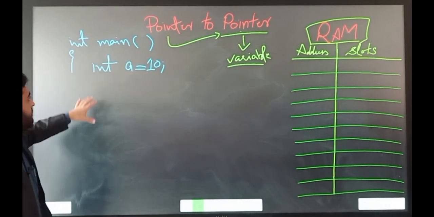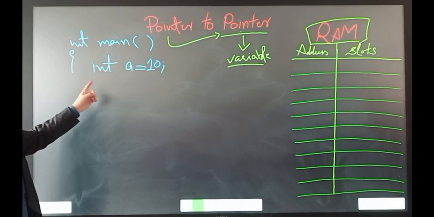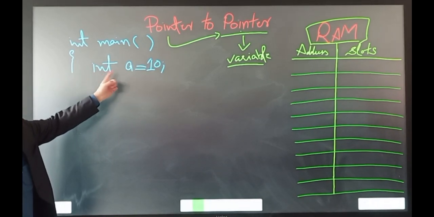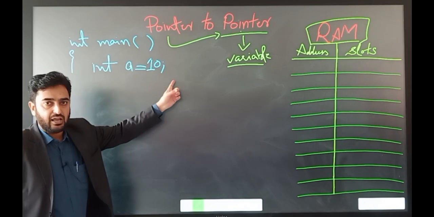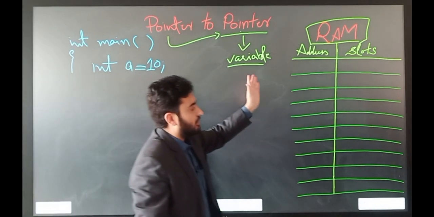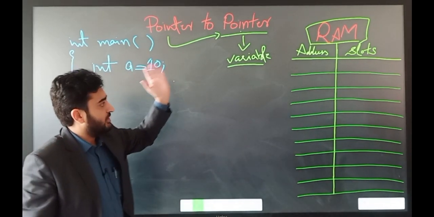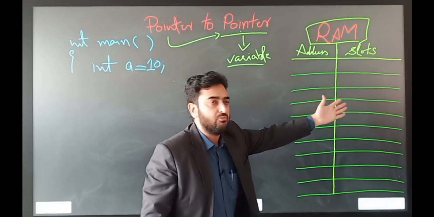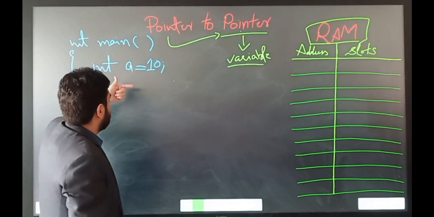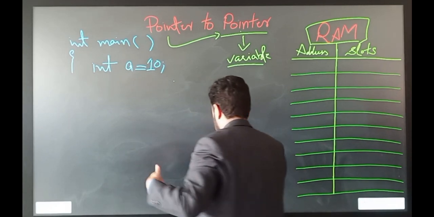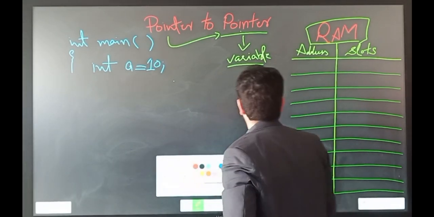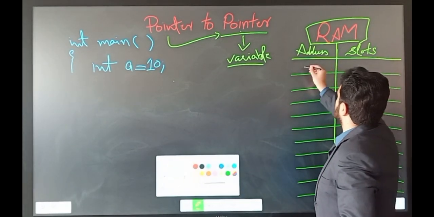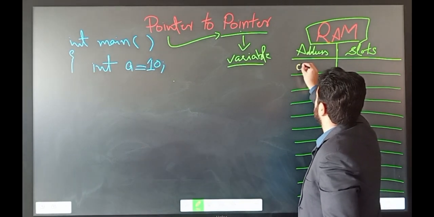So let's see an example where we have declared a simple integer variable a and initialized it with 10. So it means that the compiler or the processor will reserve a space in the memory for this variable. So let's show it in the memory space here. So this is, for example, an address.